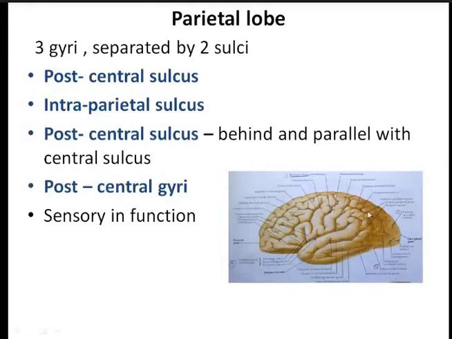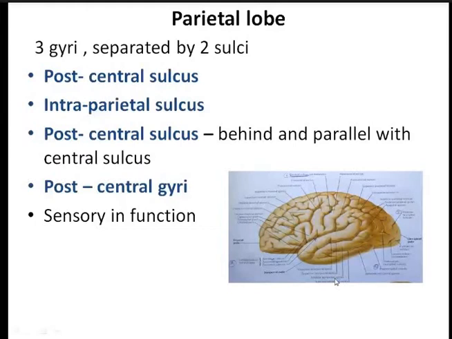So this is the post-central sulcus, and this is the post-central gyrus, sensory in function. From the middle of the post-central sulcus, you can see another sulcus running from anterior to posterior direction. This is known as the intraparietal sulcus, which divides the parietal lobe into two parts. This is the superior parietal lobule, and below the sulcus is the inferior parietal lobule.